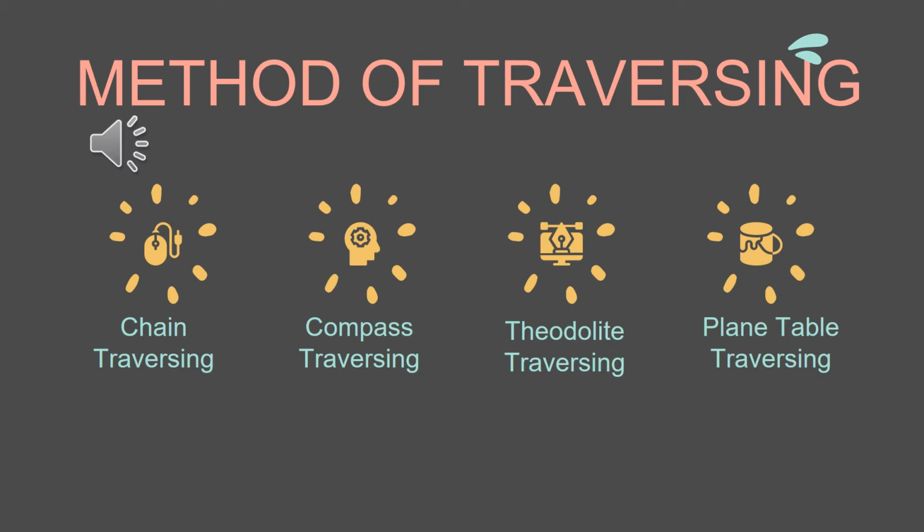Lastly, for plane table traversing, the measuring and plotting of the traverse on the paper are done simultaneously. The plane table equipment is set up at every traverse station one by one in clockwise or anti-clockwise direction. The sides of each traverse station are drawn on paper to a suitable scale. If there is any closing error, graphical methods are used for its adjustment.